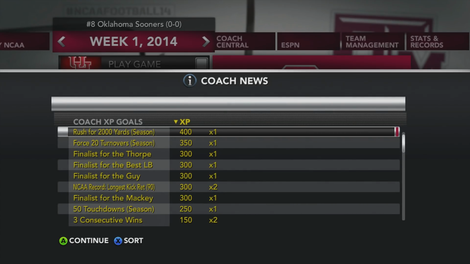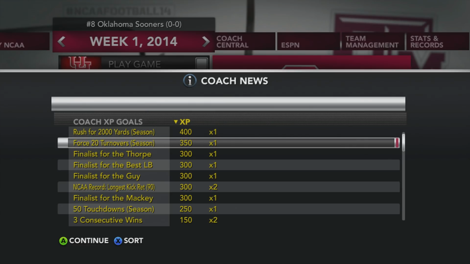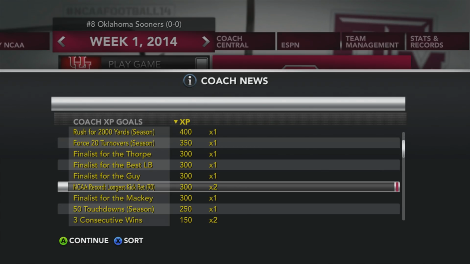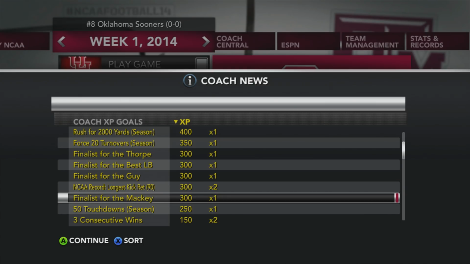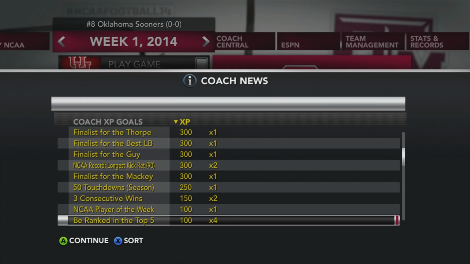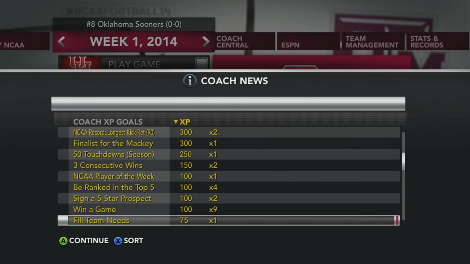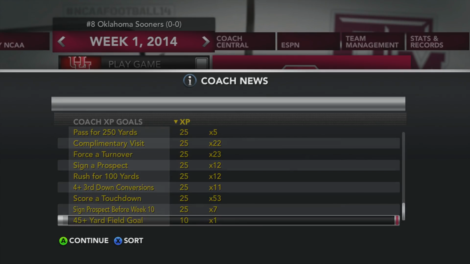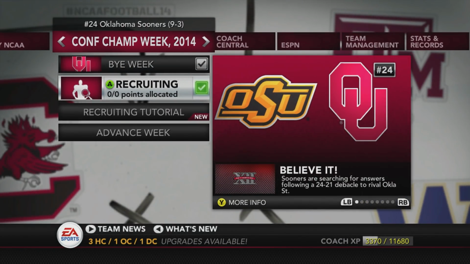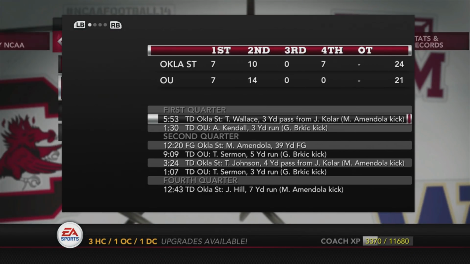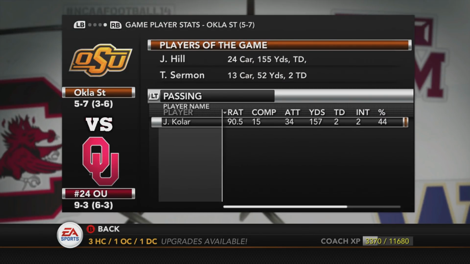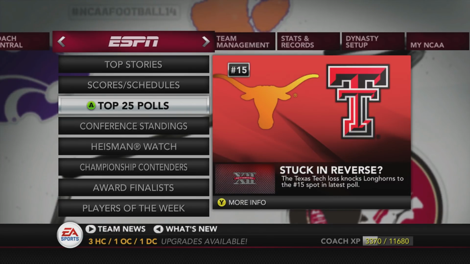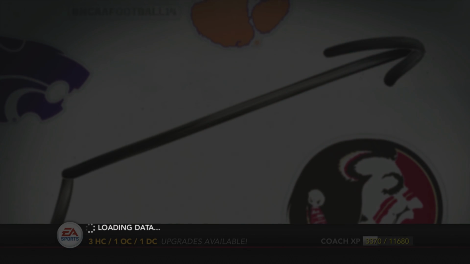But they had a 2,000-yard rusher, or at least they rushed for 2,000 yards, 20 turnovers, a lot of finalists for some awards here. Longest kick return, 90 yards, that's good. 50 touchdowns in a season, only 3 consecutive wins, so we know they've lost at least one game. Bunch of other things throughout the rest of the season. Let's go see how they did. Let's look at the OU season results. We'll start with the top 25 poll and work our way down.